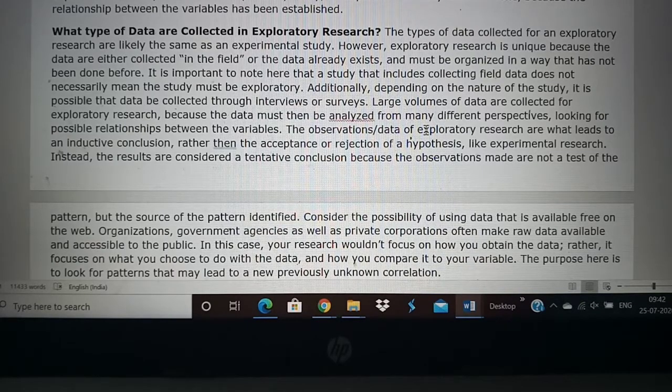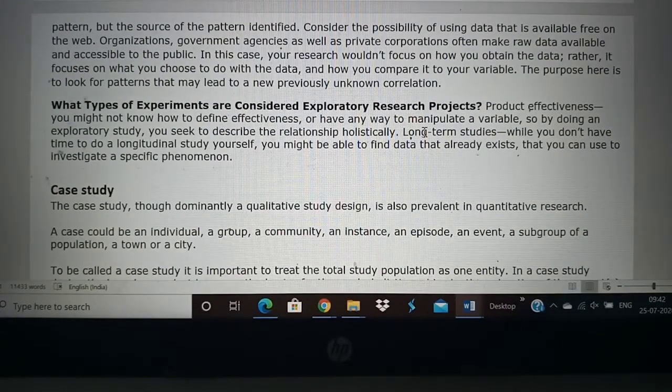You will be collecting data about all the different aspects of the people who died, and then you will compare it with the people who are living, and then you will come to a conclusion. So this is the type of data which is collected in exploratory research. Okay, so finally we'll see what type of experiments are usually done in exploratory research. Usually in a non-health field, for product effectiveness you will do mainly this kind of research.